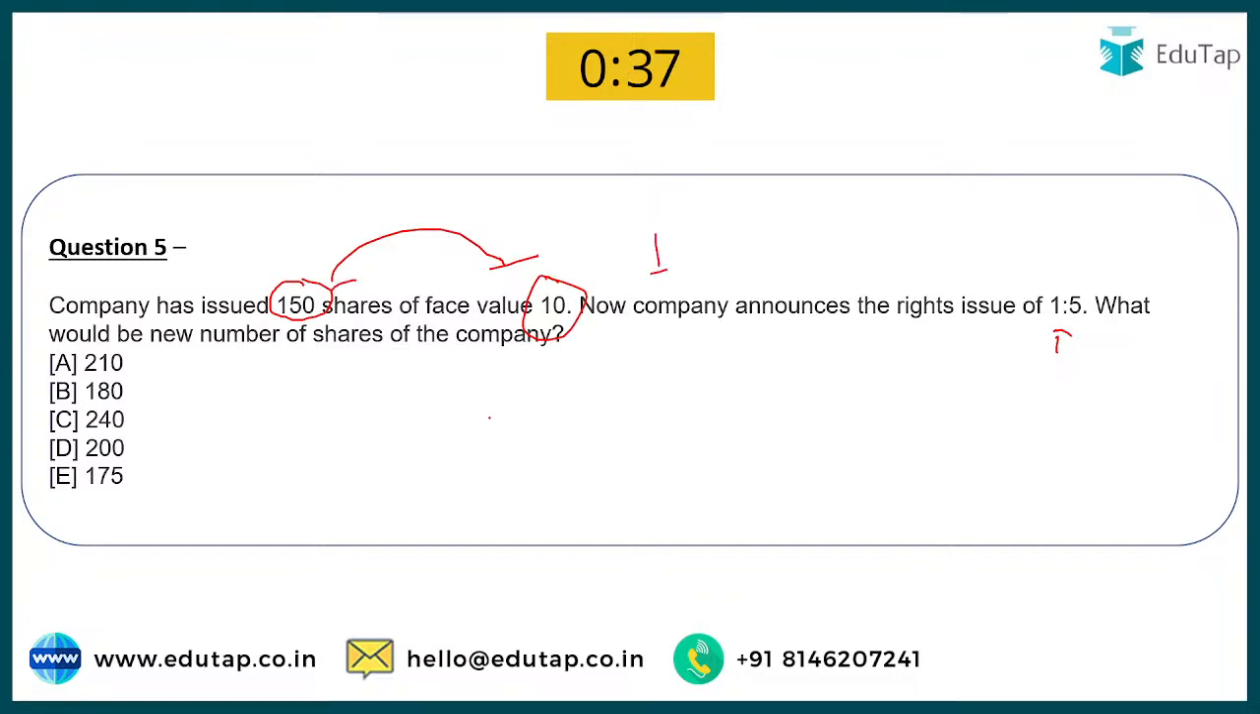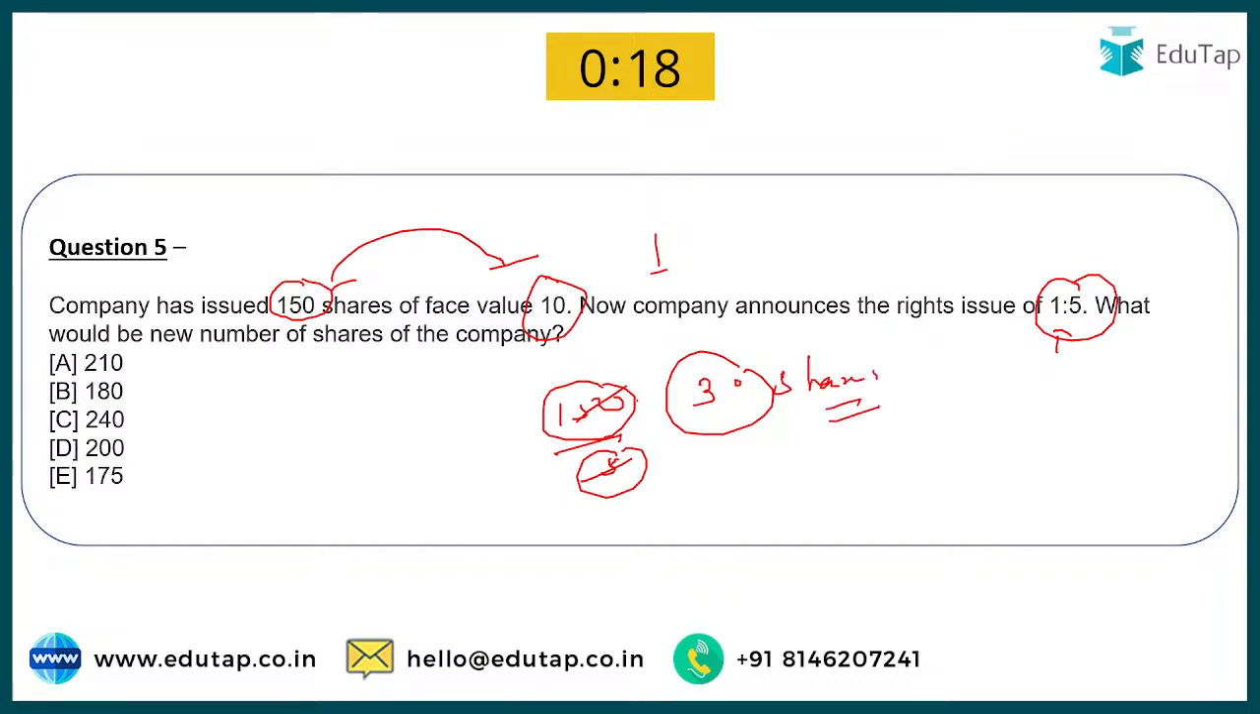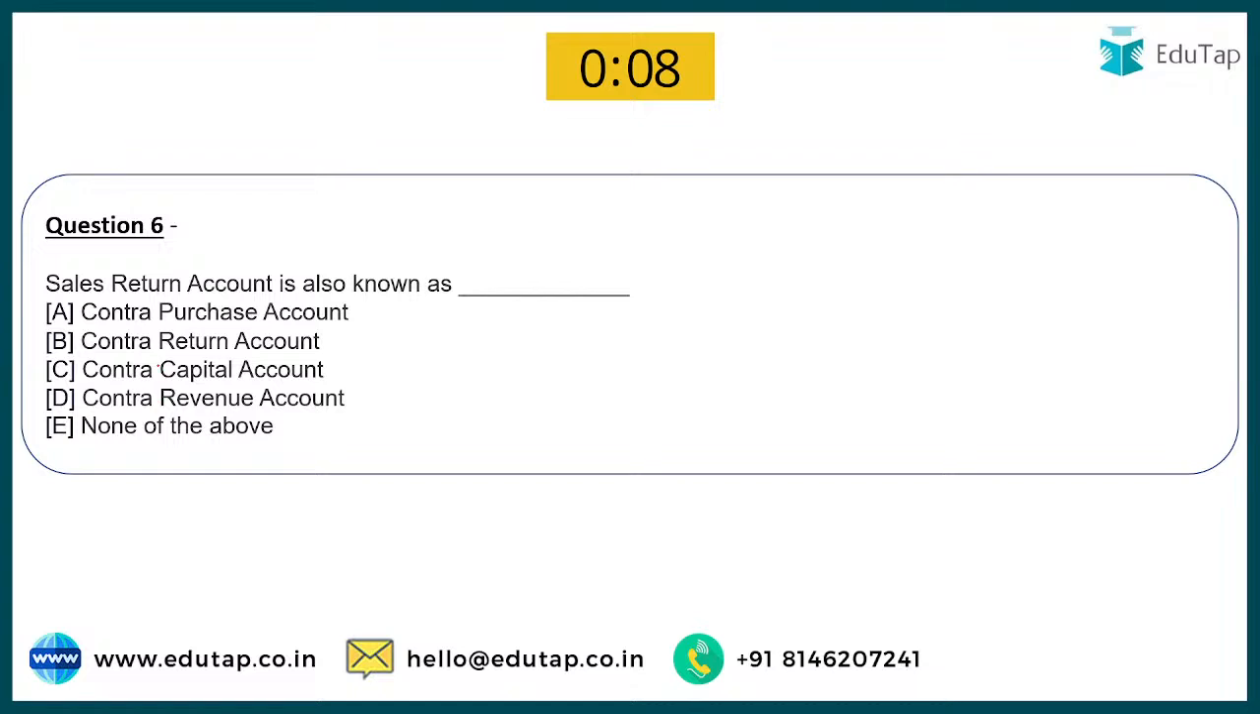See, the company has issued 150 shares and the company is announcing the right issue of 1:5. That is, for each 5 shares, they are giving you 1 share. So for 150 shares, how many more shares are they giving you? They are giving you 30 shares. So what would be the new number of shares of the company? 150 plus 30 is equal to 180. Yes, so Pratiksha is correct here and Sarish is also correct. Very, very good. Chalo, let's move to question number 6.